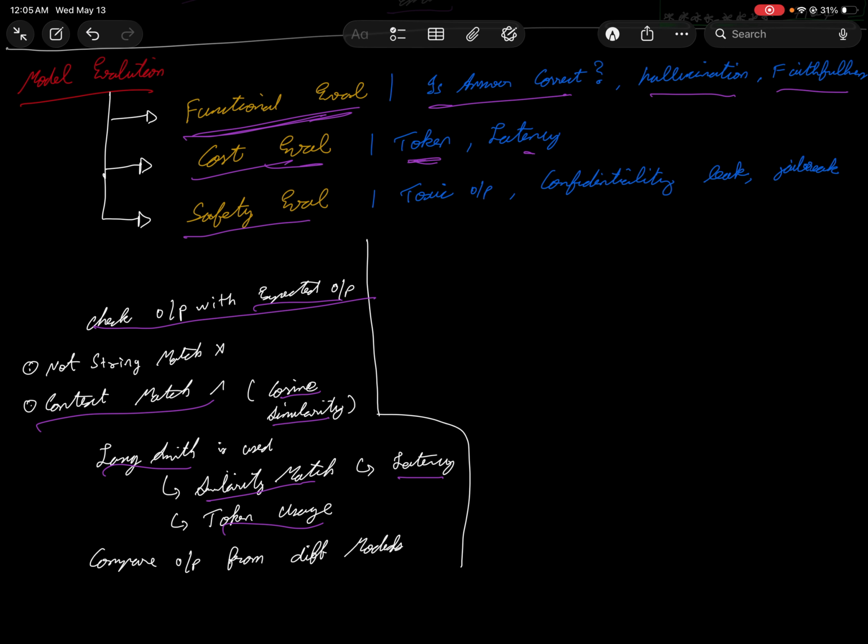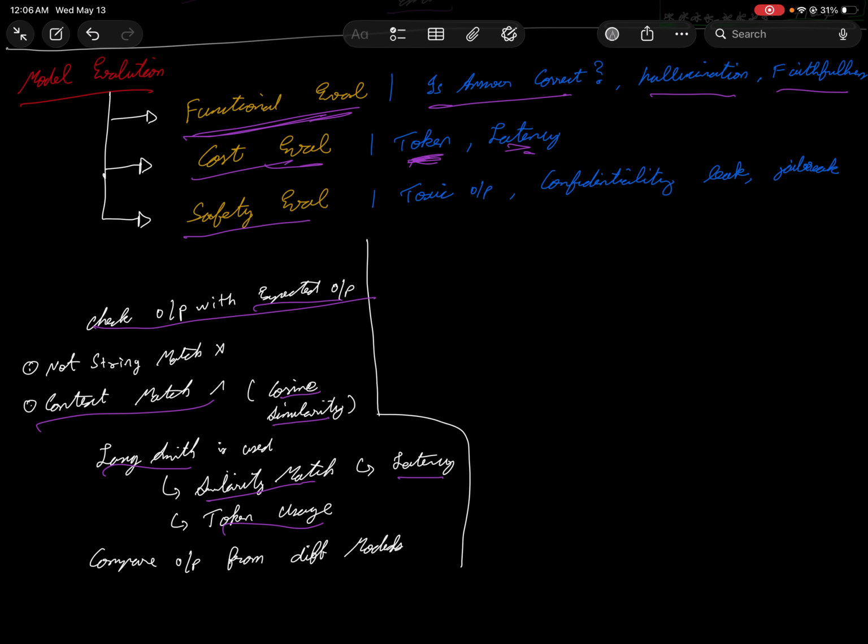Okay, so again, this is very important. Token usage, we have to cross-check. Most likely you won't hit a problem if you're precise about your things. But let's say the customer is very generic about things, it might need to process a lot and might result in a lot of tokens. And whether the model is capable of handling it is what this particular thing tells you.